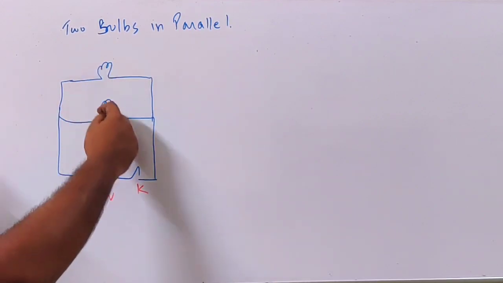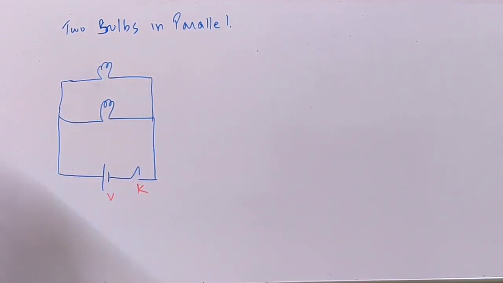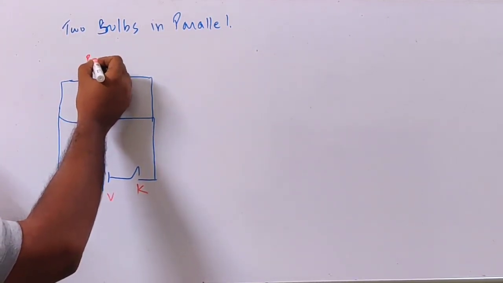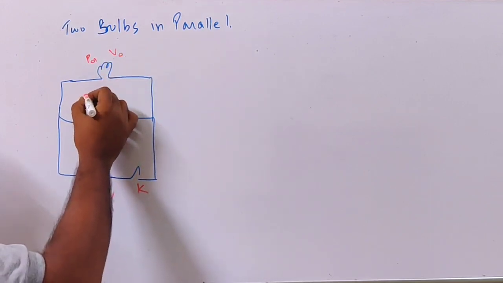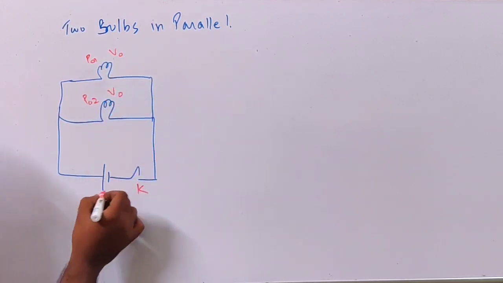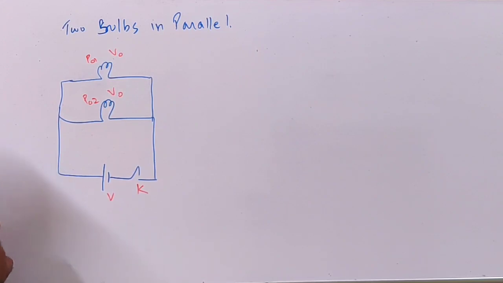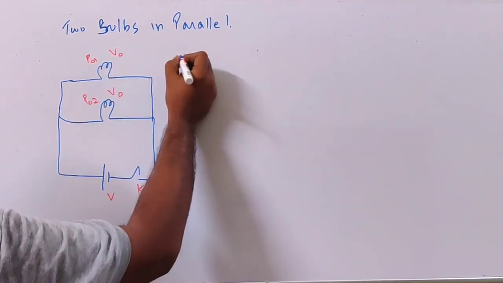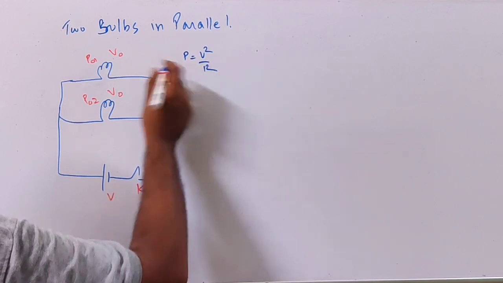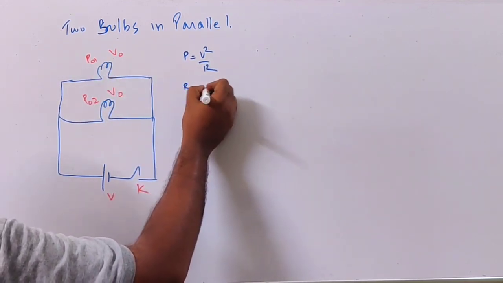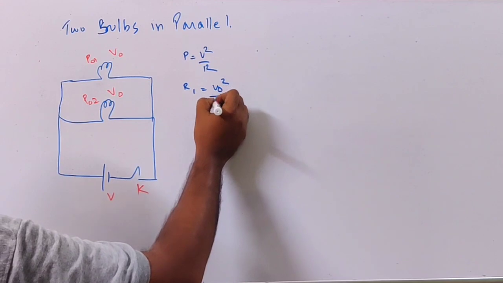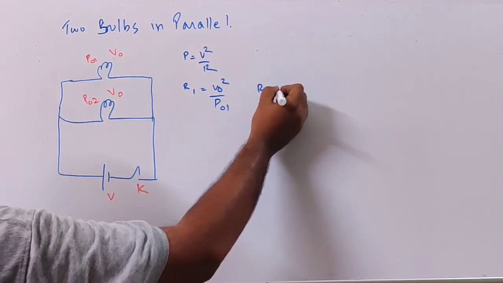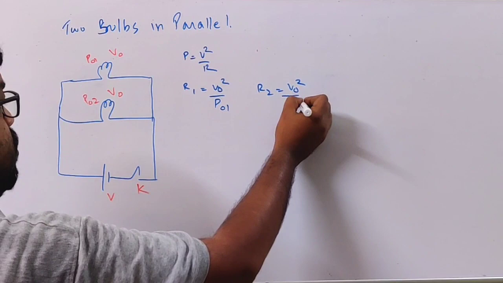So these are the two bulbs connected in parallel with a potential source V. This is P01 at voltage V0. This is P02 at voltage V0. This is V. Now what will be the resistance of these bulbs? P equal to V square by R. So resistance R1 is equal to V0 square by P01, and R2 is equal to V0 square by P02.